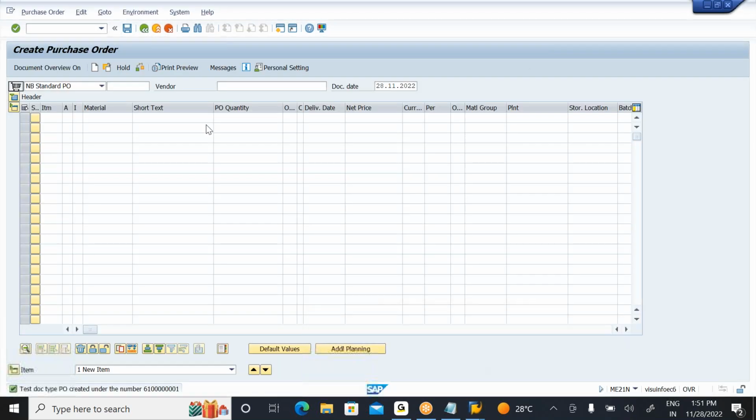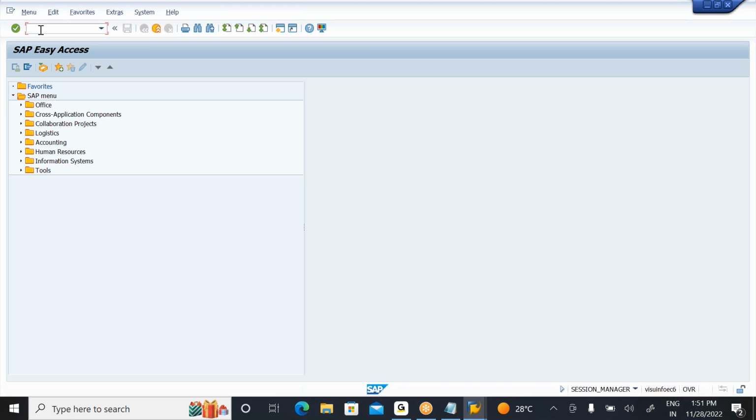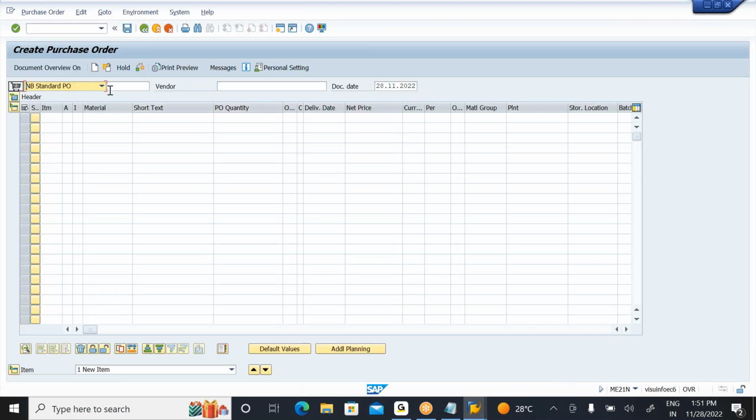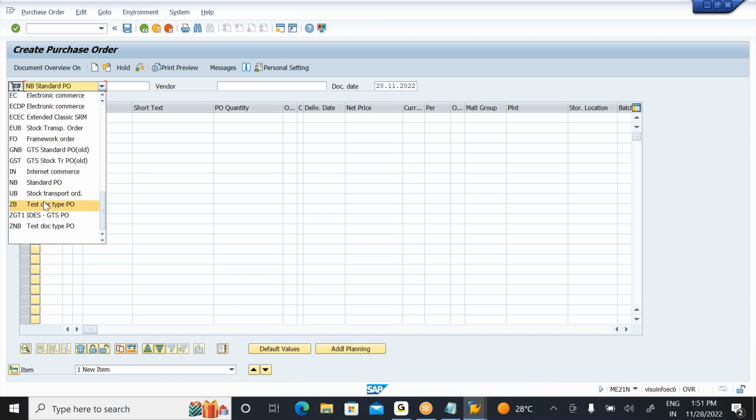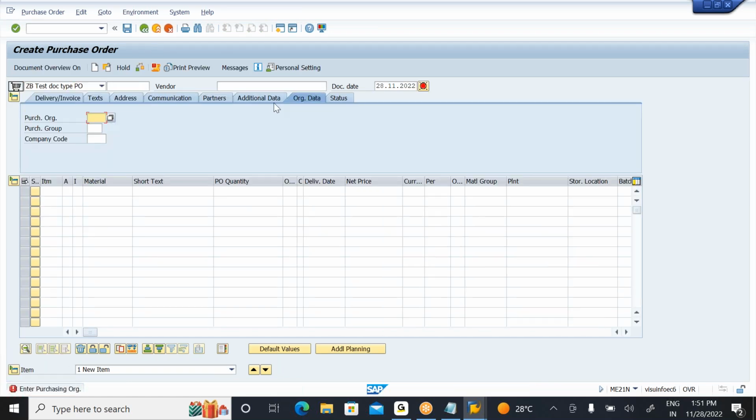Now test as an end user. Go to ME21 and enter your identification key.